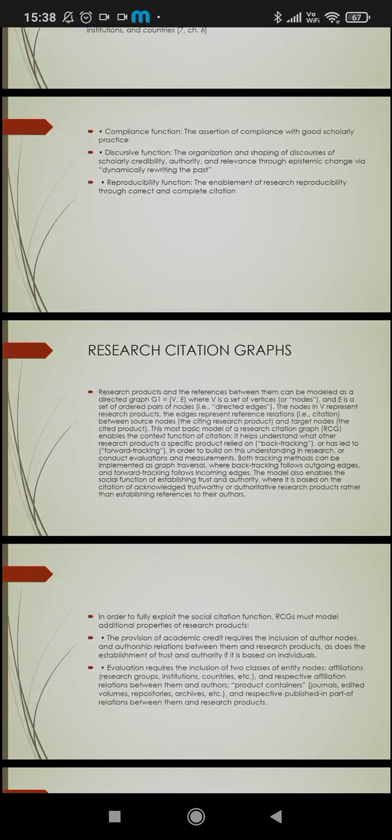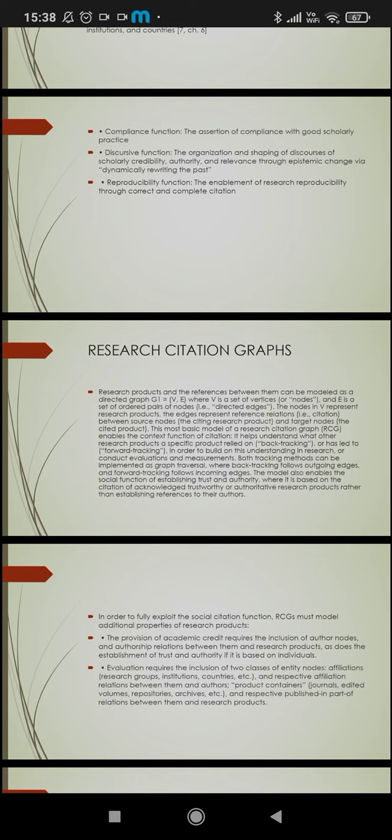Research citation graph. Research products and the references between them can be modeled as a directed graph. G1 is equal to (V, E), where V is the set of vertices or nodes and E is the set of edges. The vertices represent research products.